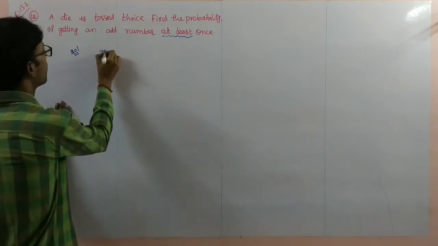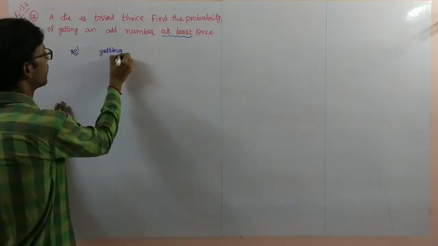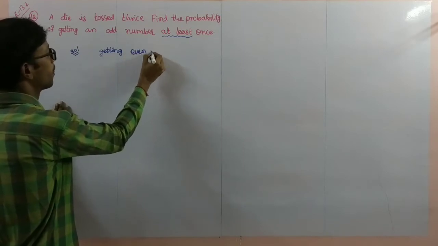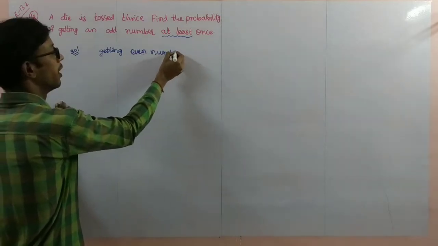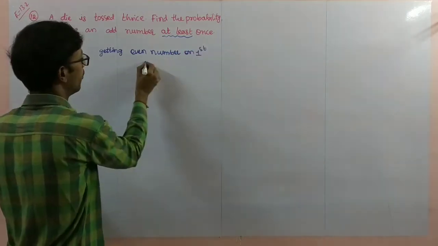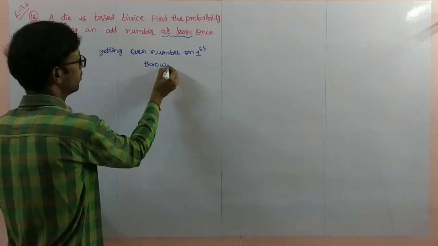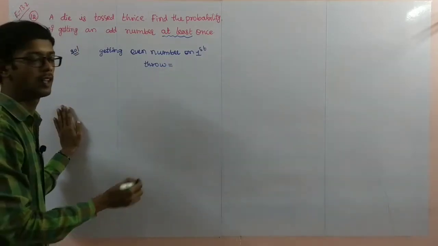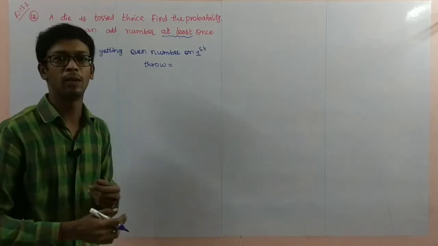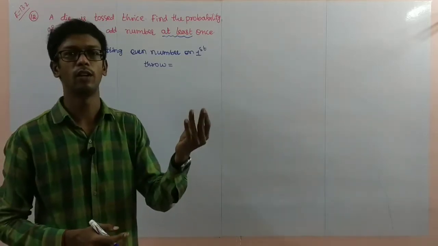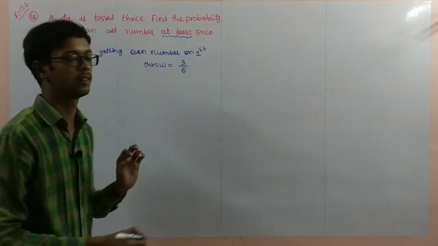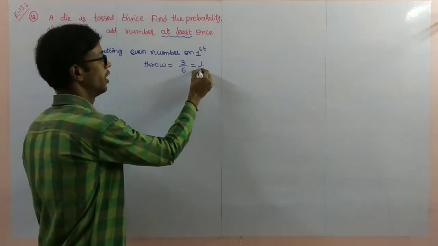Getting an even number on first throw is equal to, how many even numbers are there? 2, 4, 6. 3 even numbers by total outcomes 6 is equal to 1 by 2.